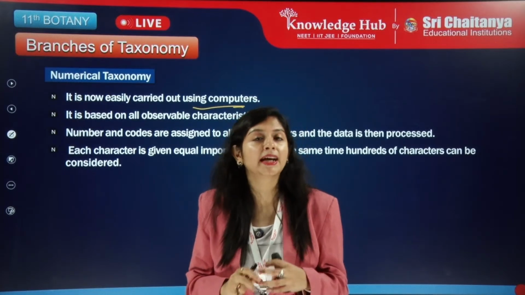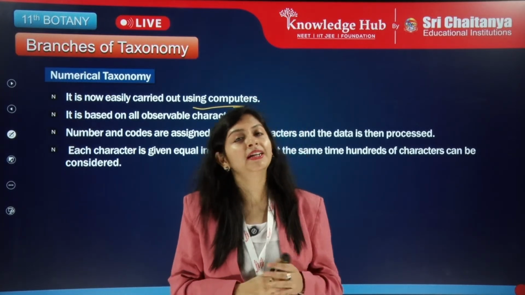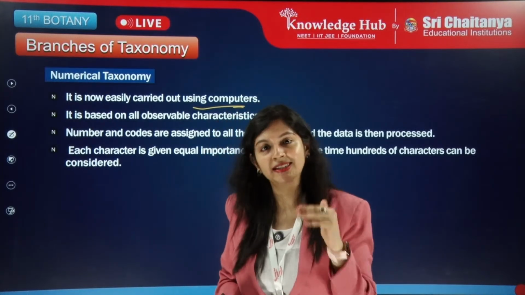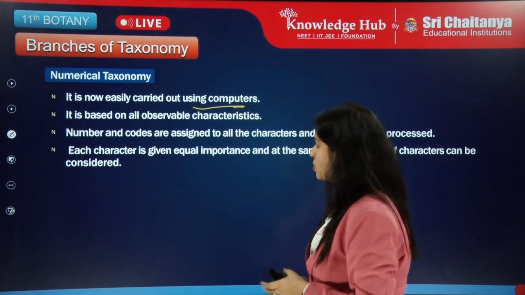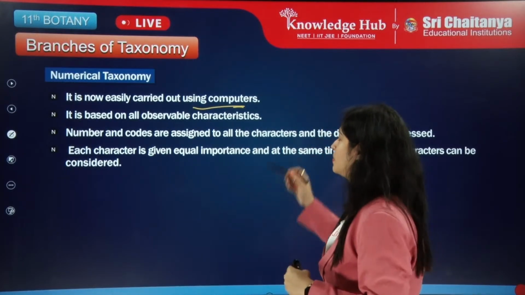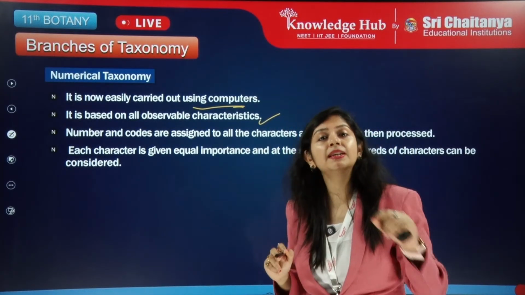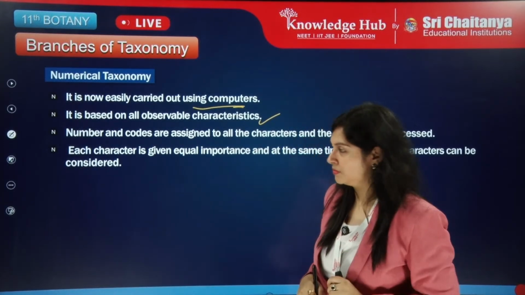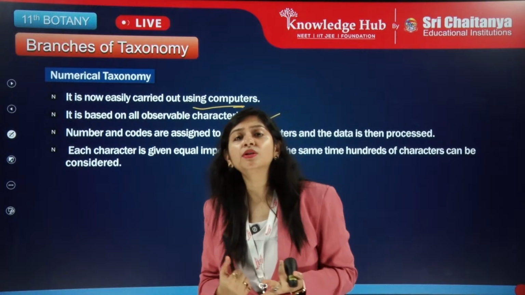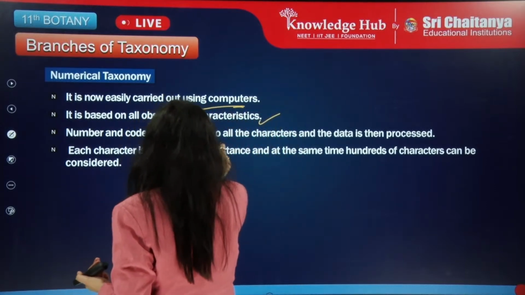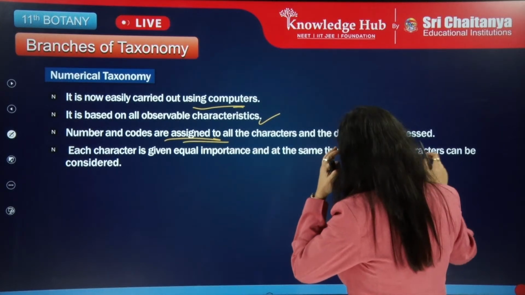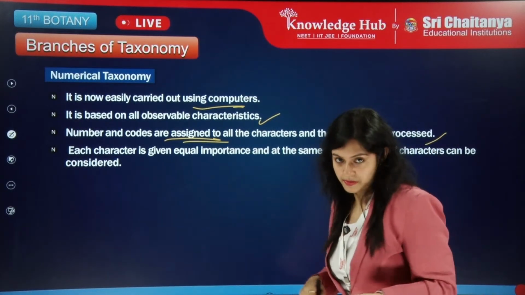We enter some data, and this data is matched with the various other plants present in that area. So it is done with computers, and it is based on all observable characteristics. Numbers and codes are assigned to all the characters and the data is then processed.